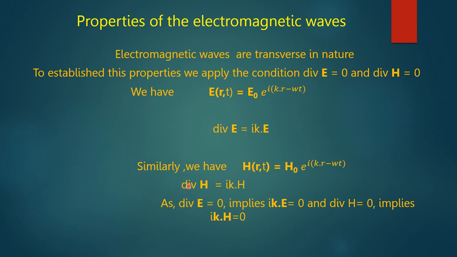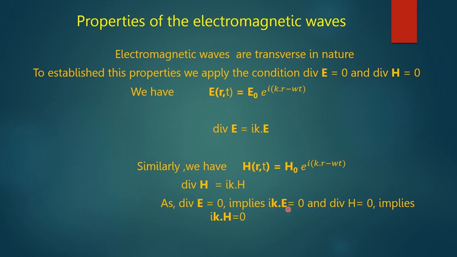Again, from Maxwell's equation, we know divergence E is equal to 0. This implies that i k dot E is equal to 0. That is, the k vector and E vector are perpendicular to each other.